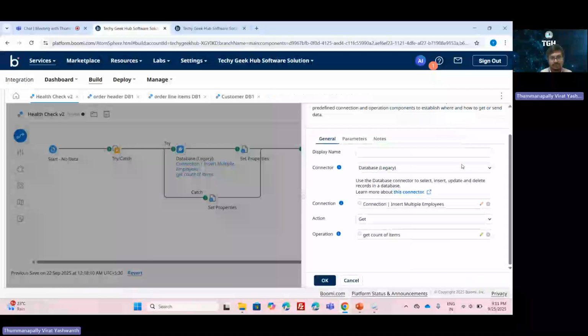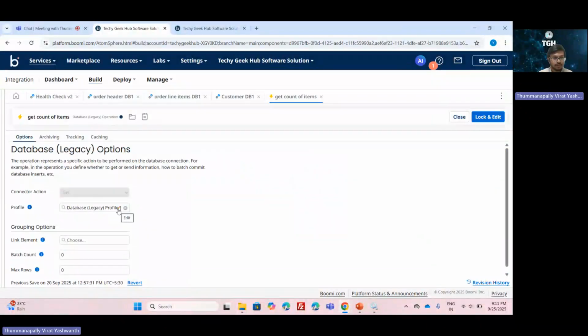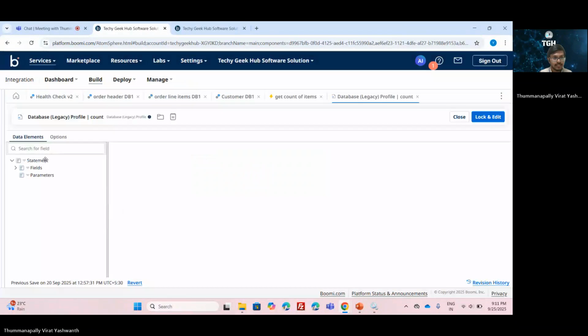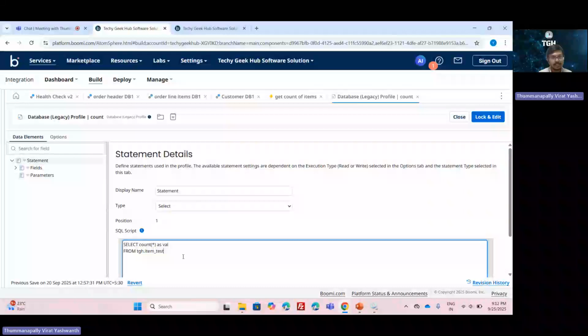Once we have established a connection with the database, we need to specify the operation that we are performing on the database. To do that, we need to configure the database operation component, and we need to configure the profile component as well. And here we need to specify the operation that we are performing. Here we are performing a select operation, which retrieves the number of records available in the database table.